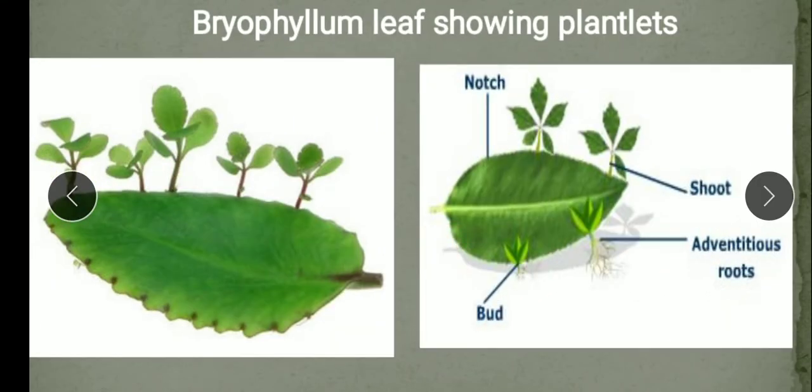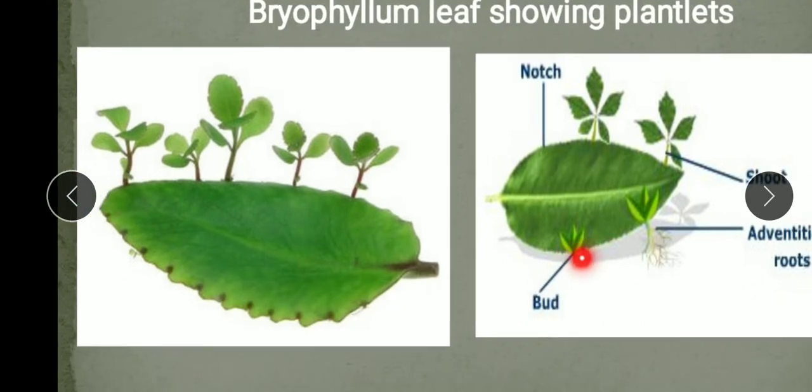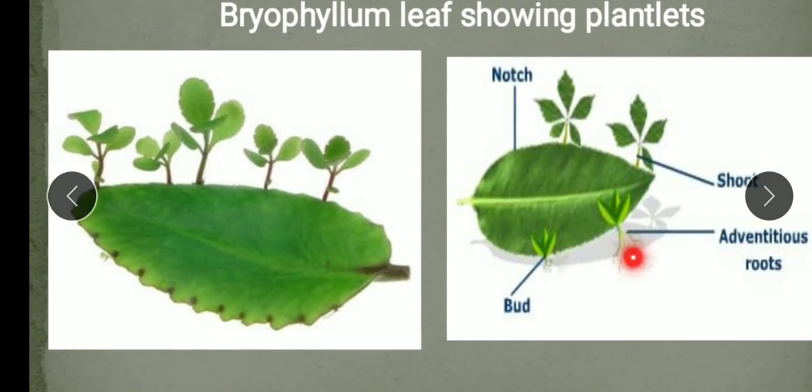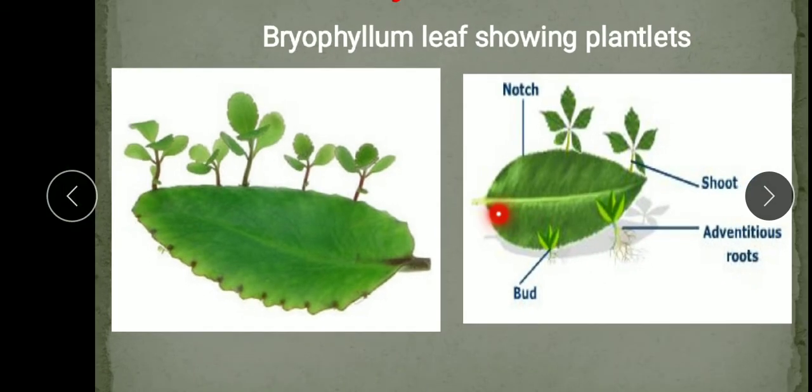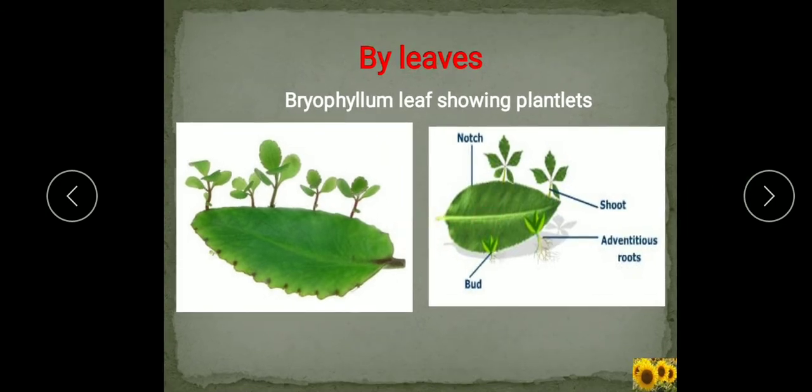So, understood children? You can see here this is the bud, and it develops into the plantlet, and small roots also develop, and when it detaches from the leaf, they grow into the complete new plant. This you can also do, because this bryophyllum or kalanchoe is easily available in the garden. So, taking this leaf with some adventitious buds, detach some of the buds and put them in soil, you will observe after a few days that a new plant starts growing from the bud.